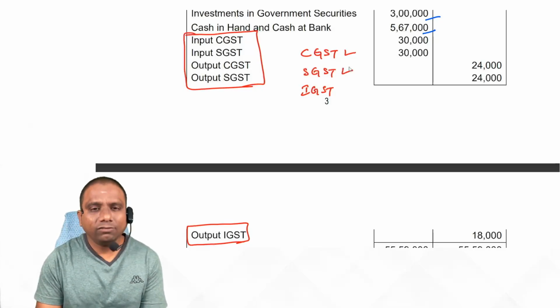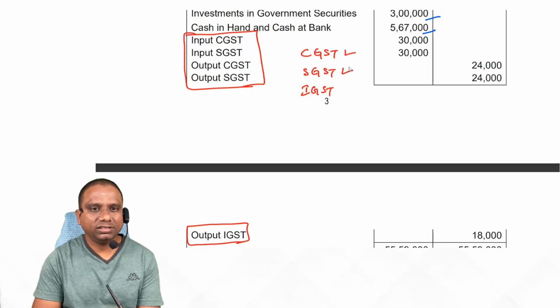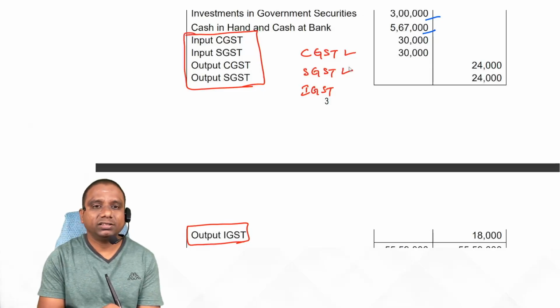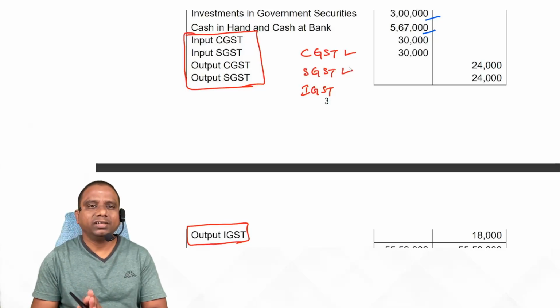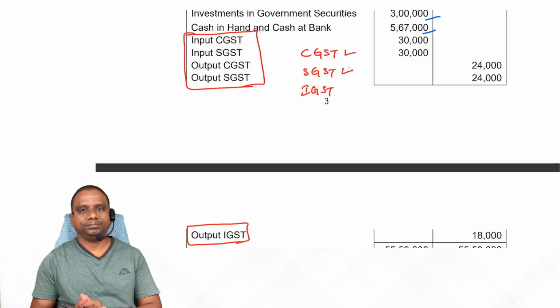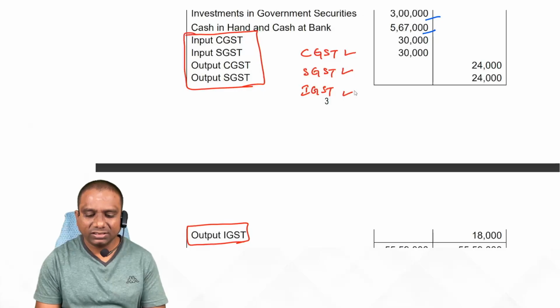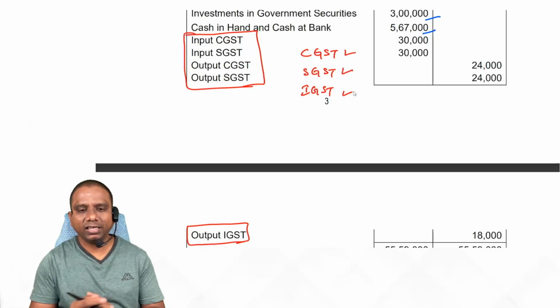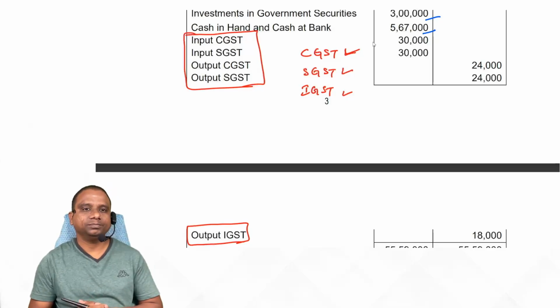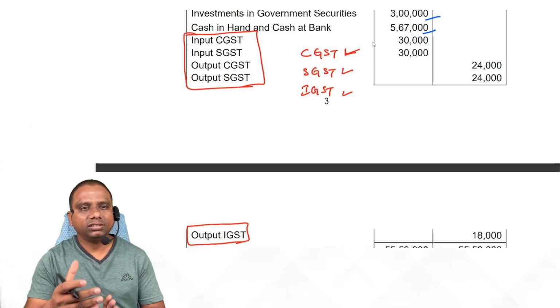Next, we have input SGST. That is set off against output SGST. Still, if you have some balance, that can be adjusted against IGST. Next, if an IGST balance is there, first set off against output IGST. The remaining can be adjusted against CGST. Yes or no, students? These are the GST provisions.